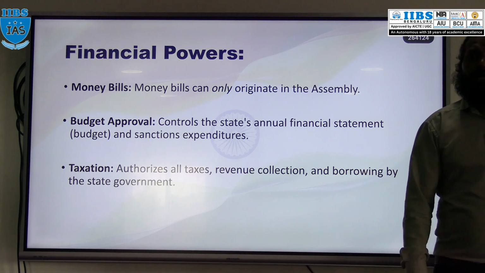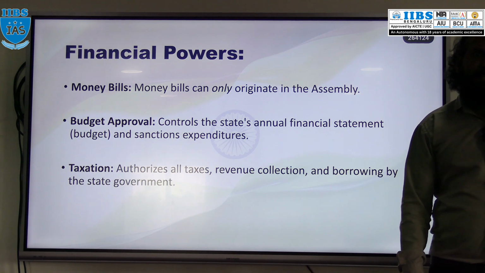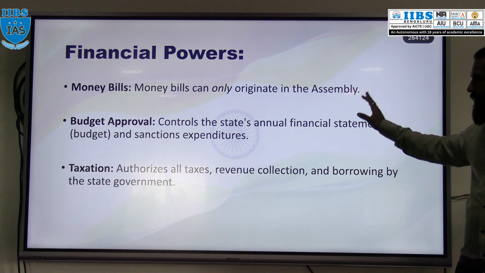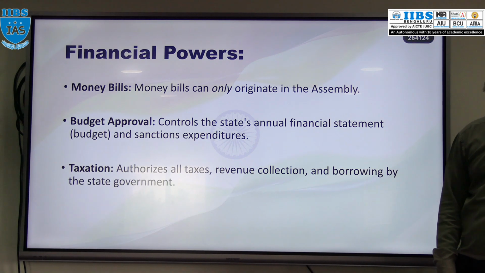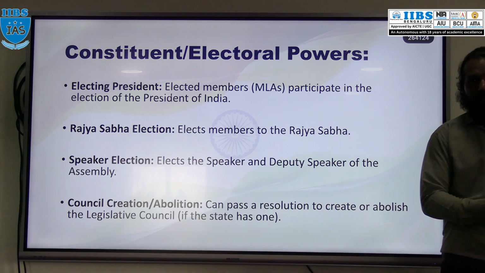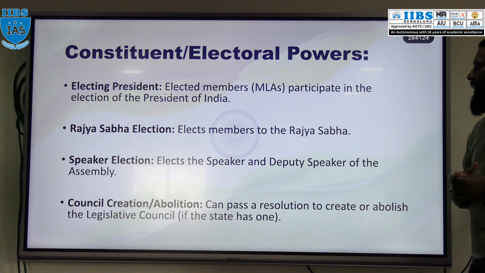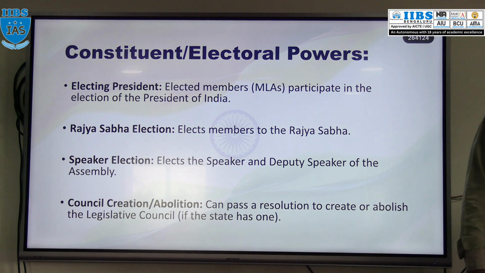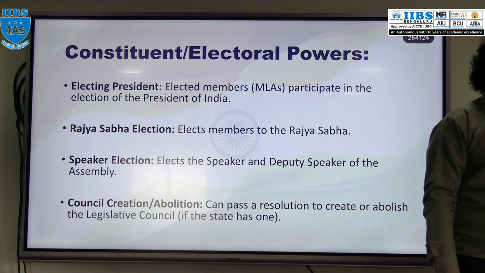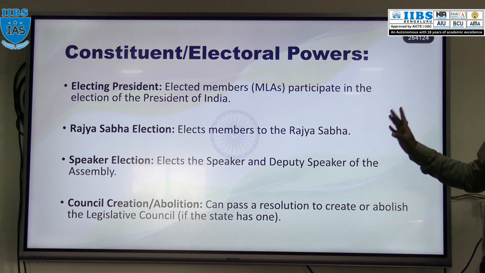Okay, apart from that, important taxes, fees, or any penalty or cess at state level will be approved by this state assembly. Got it? So this is about financial power. Apart from financial power, they have some constituent or electoral power. What is that? In case of election of the president, we discussed that at state level only the MLAs, members of legislative assembly, can participate in the election of the President of India, not the MLCs. Members of the legislative council will not participate in the election of the president.